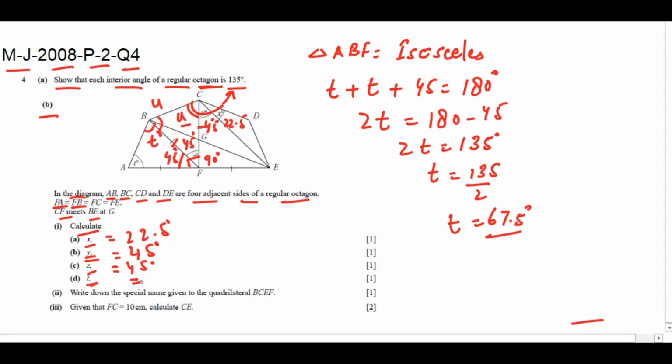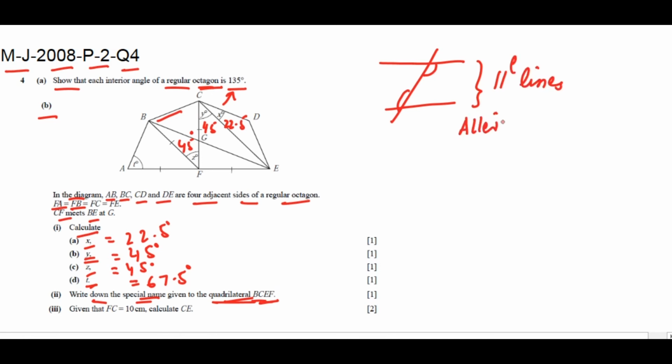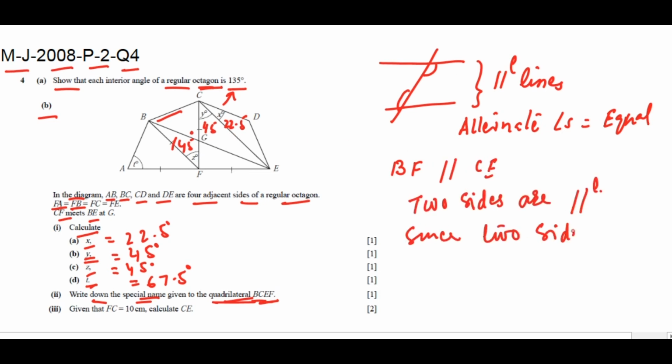Now part 2, write down the special name given to the quadrilateral BCEF. If we see in the clear diagram, angles Y and Z are both 45 degrees each. If we draw parallel lines, then the alternate angles are equal. Over here, BF is parallel to CE. Since two sides are parallel, therefore BCEF is a trapezium, as shown in the diagram.